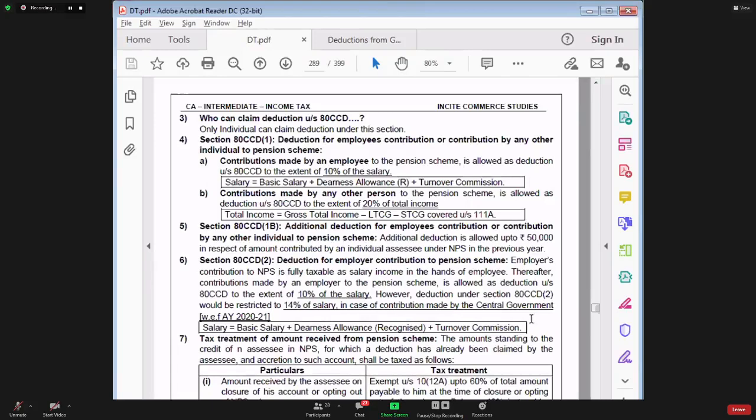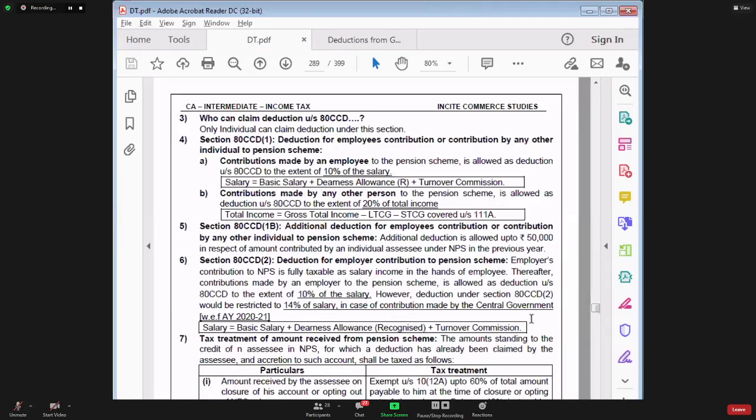So this scheme is mandatory for those government employees who have joined the government job on or after 1st January 2004. What about those who had joined the government job prior to 2004? They are not within this scheme. So therefore, for those employees, government will pay pension out of their own pocket after the retirement.